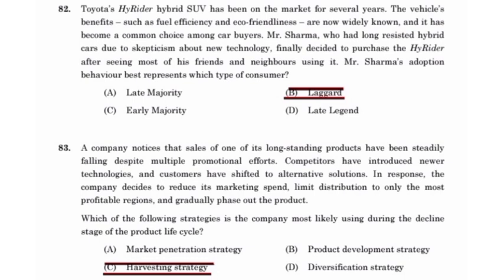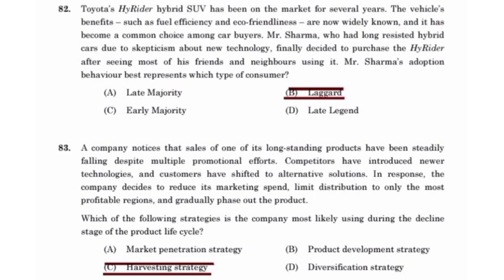Laggard. A company notices that sales of one of its long-standing products have been steadily falling despite multiple promotional efforts. Competitors have introduced newer technologies and consumers have shifted to alternative solutions.